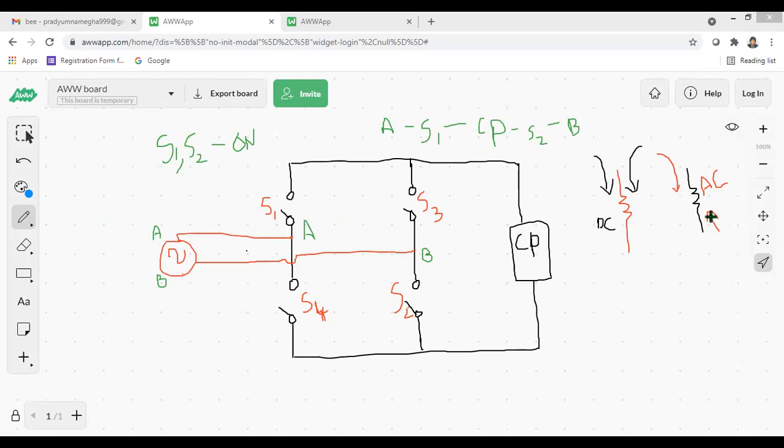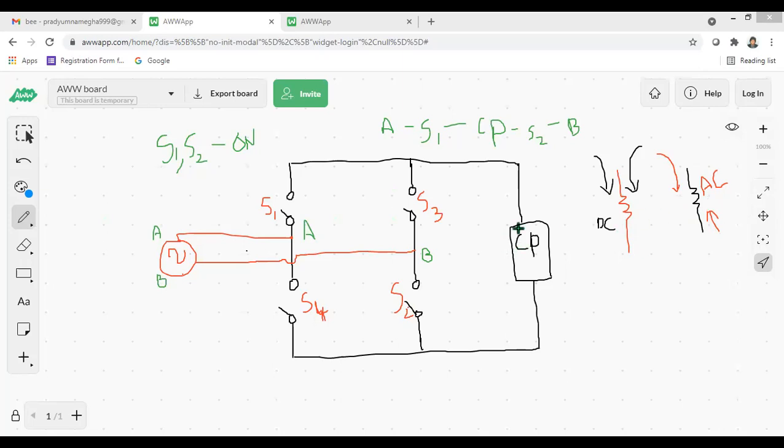Understood, all of you? So how do we decide whether AC or DC current is flowing through the wire, the bulb or the fan? If the flow of current is in the same direction, then the current is called DC current. If the flow of current is in the opposite direction, then the current is called AC.